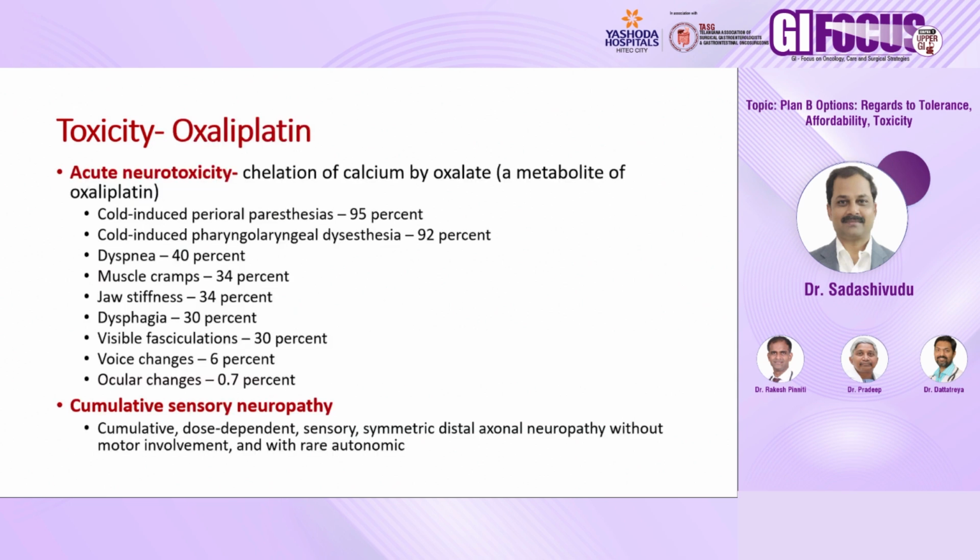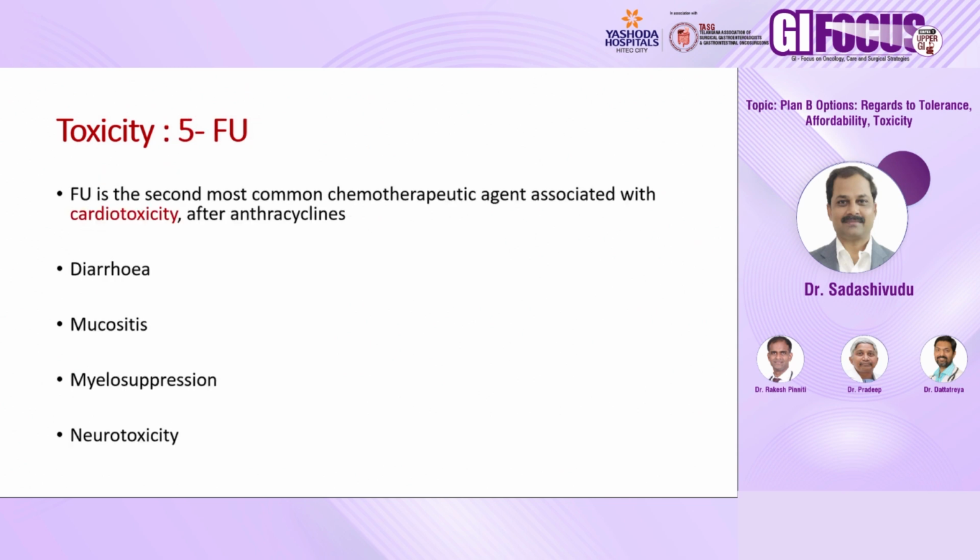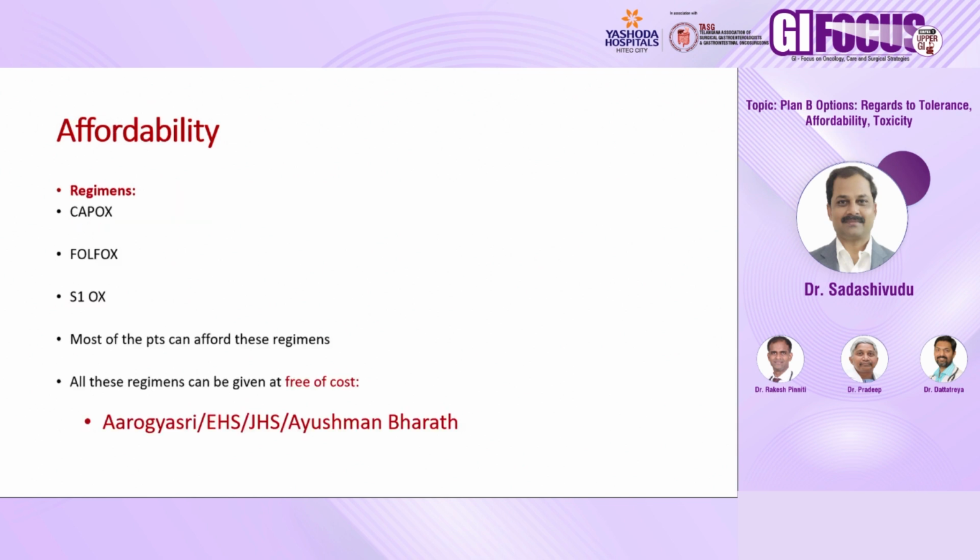And ultimately, this is the acute toxicity we discussed just now. Especially with oxaliplatin, whenever you give oxaliplatin, they may develop laryngopharyngeal dysesthesia. Suddenly the patient is not able to talk. Whenever they take any cool drink, they suddenly have a choking sensation. So they should avoid cool things like ice creams and cool drinks. And there is cumulative sensory neuropathy also, so we have to ask every time about any symptom of neuropathy, especially sensory neuropathy, not motor neuropathy. So these are the symptoms of 5FU, but I have already mentioned that.